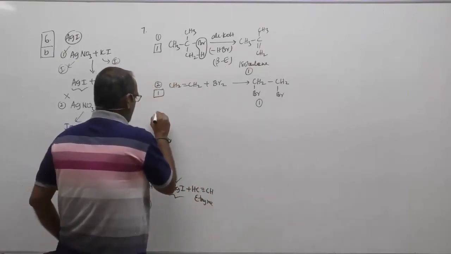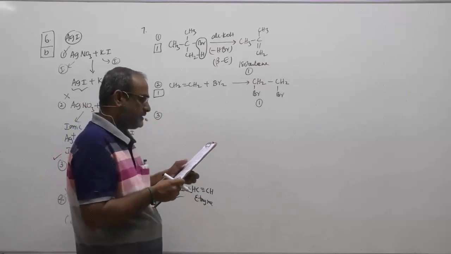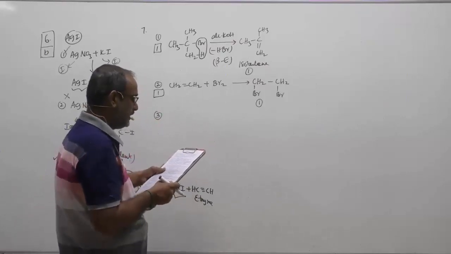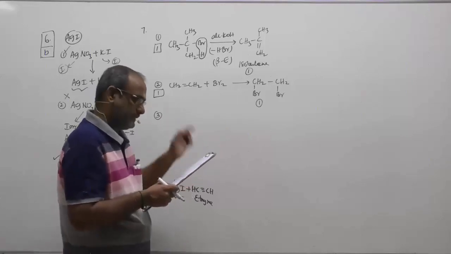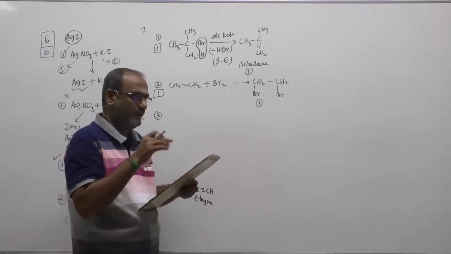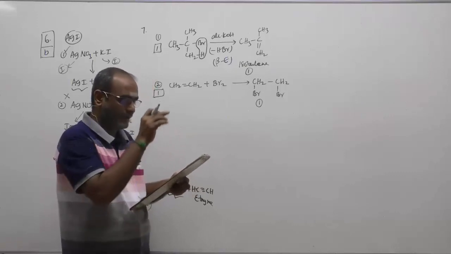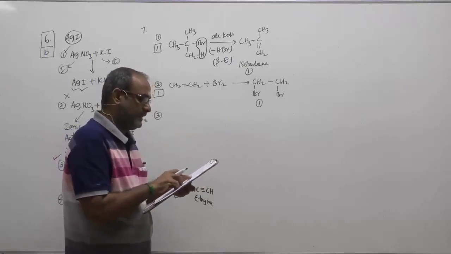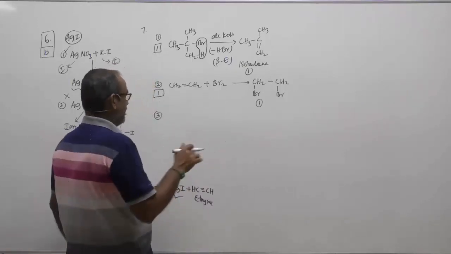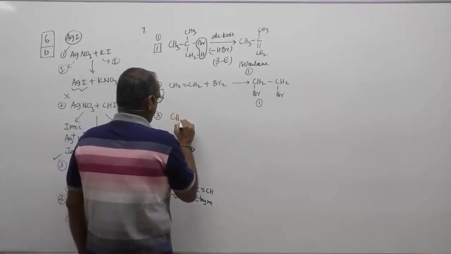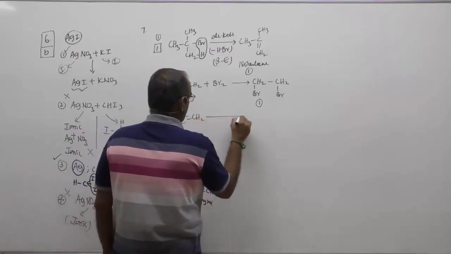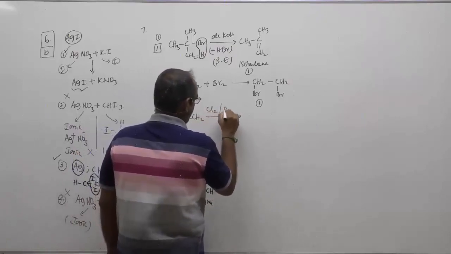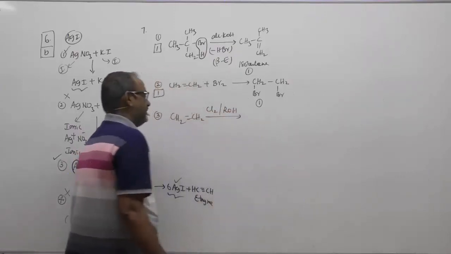Now, what about the third set? The third set is ethene plus chlorine in the presence of alcohol. That is not alcoholic ROH. It is alcohol, within bracket ROH. Ethene and Cl2 in the presence of an alcohol, that is ROH. So ethene, CH2=CH2. We have given Cl2 in the presence of alcohol.